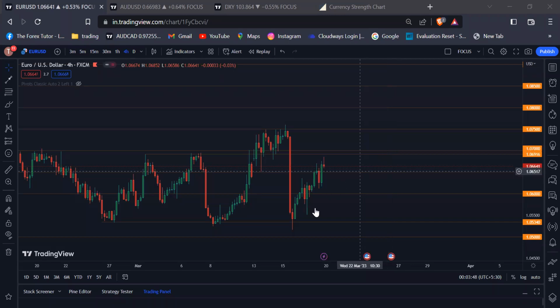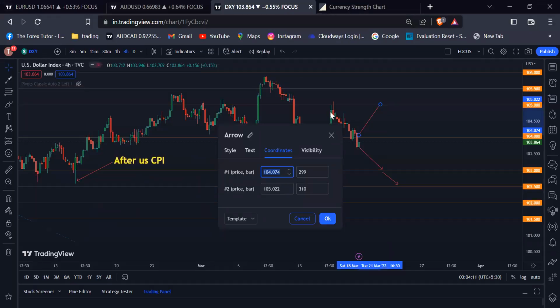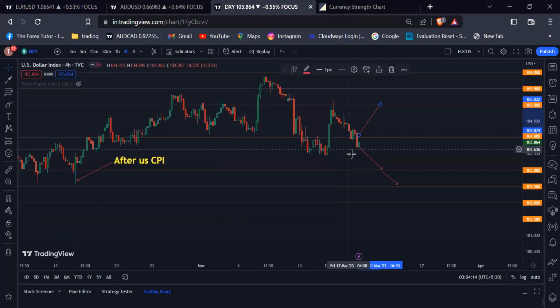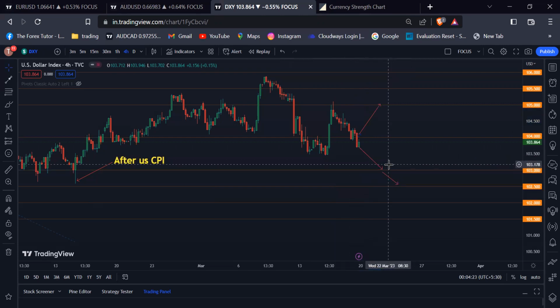So let's begin. Our first pair is Euro USD. After rejecting the 1.05340 psychological level, the Euro USD is moving upwards to the 1.0700 psychological level right now because of the dollar index weakness. If you look at the dollar index right now, it broke below the 104.00 psychological level and is moving downwards to the 103.00 psychological level right now.